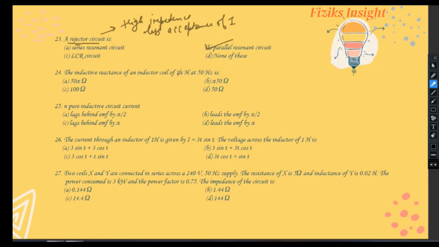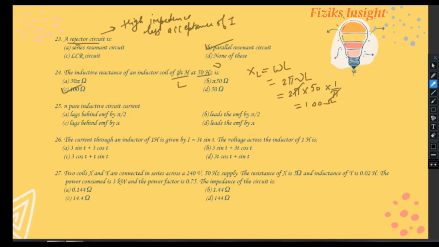Now in 24th question, we need to evaluate the inductive reactance, where inductance of inductor is given to us, that is 1 upon pi Henry, and frequency of AC source is given to us, that is 50 Hertz. Now inductive reactance XL can be evaluated as omega L, and further omega is represented as 2 pi into frequency. So substituting the values of frequency and inductance, pi cancels out with pi, hence we get 100. This 100 is your inductive reactance. So C option is correct for the 24th question.